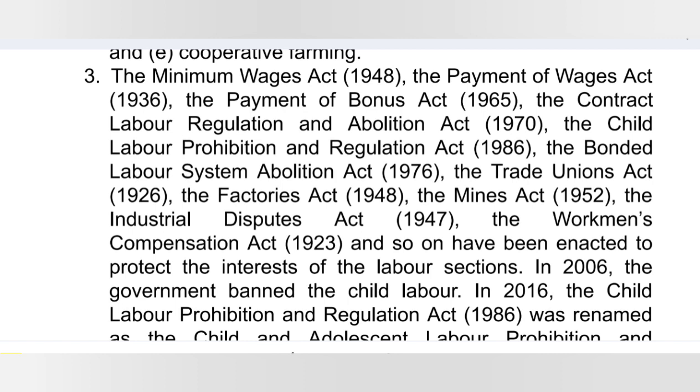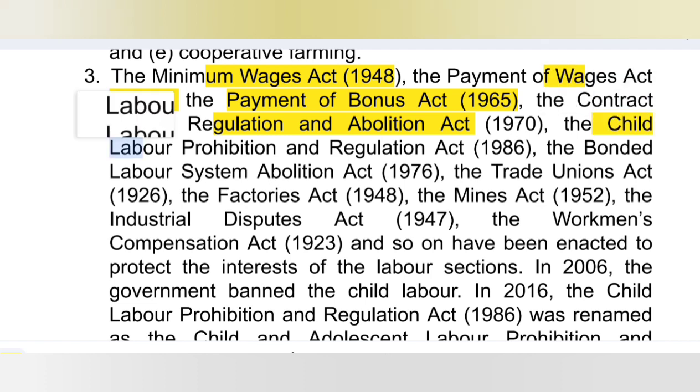Okay, जितना सारा जो DPSP का principles था ना, वो implement हुआ point number 3 में, like the Minimum Wages Act 1948, the Payment of Wages Act 1936, the Payment of Bonus Act 1965, the Contract Labor Regulation and Abolition Act 1970. Very important, the Child Labor Prohibition and Regulation Act 1986.